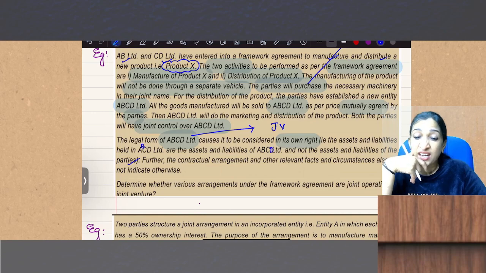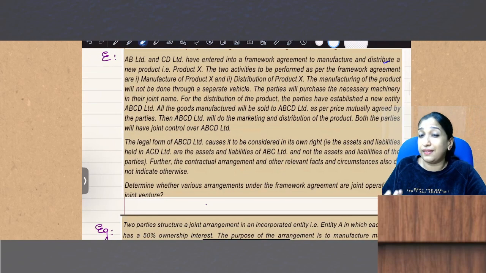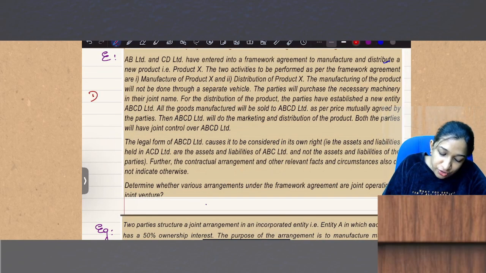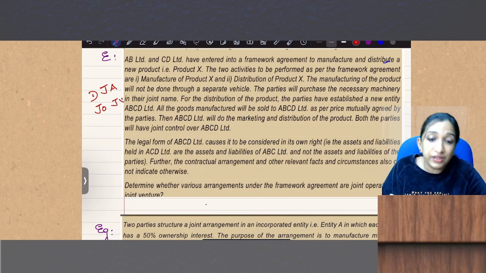Determine whether various arrangements under the framework agreement are JO or JV. If you get a question like this for 4 marks, what should you write? First, you should write the meaning of a joint arrangement. There are two types of joint arrangement, JO and JV.